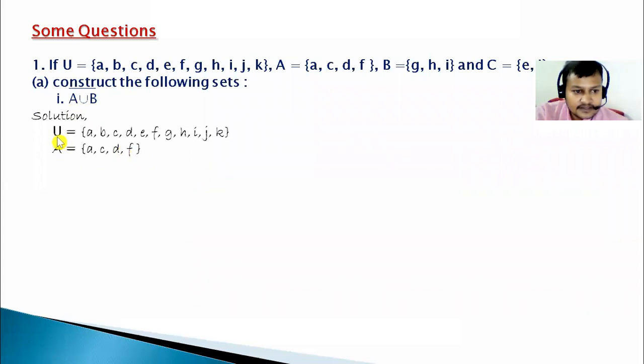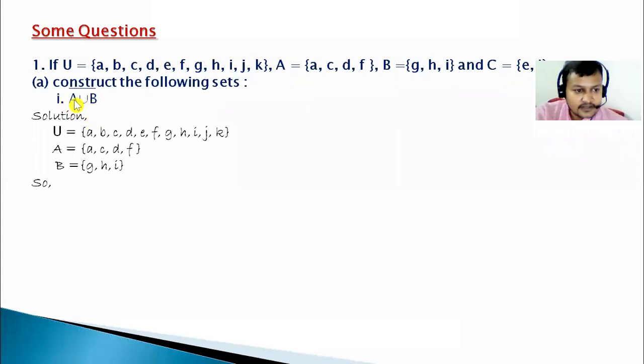These are the given things. U is A, B, C, D, E, F, G, H, I, J, K. Set A is A, C, D, F only. Set B is G, H, I. Set C is E, I. But we need A union B complement. We don't have to write C here, it is not needed in this question.